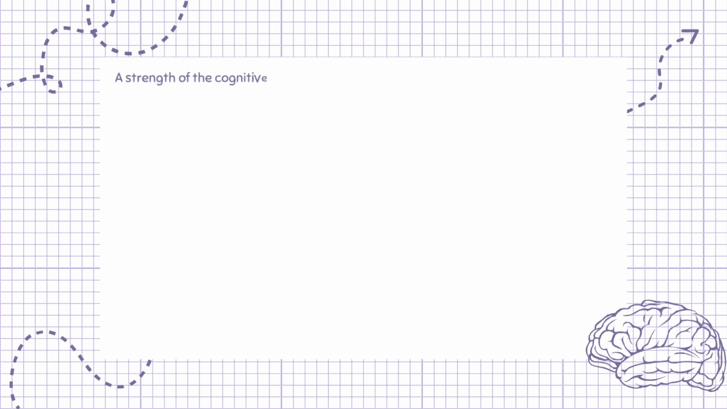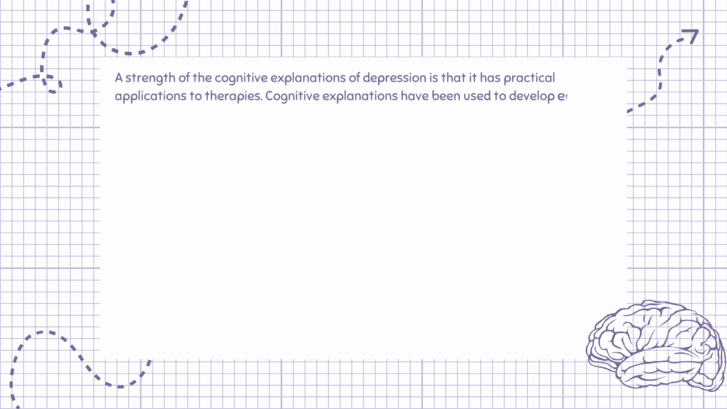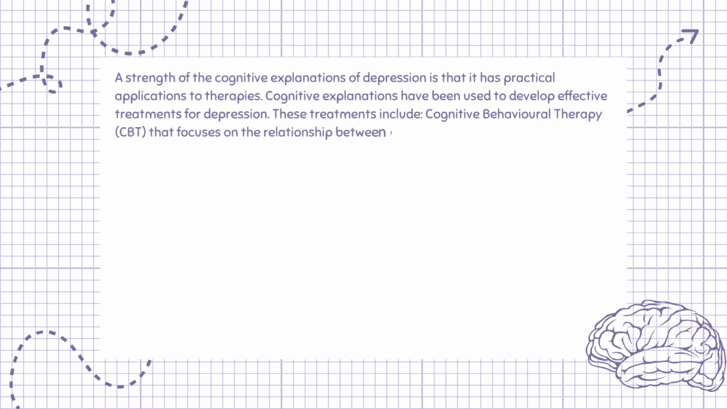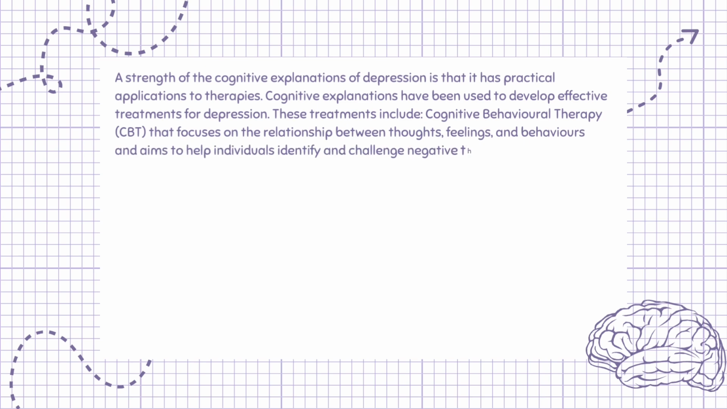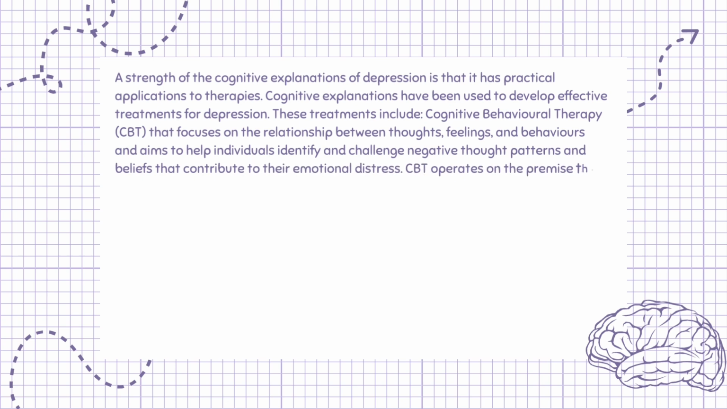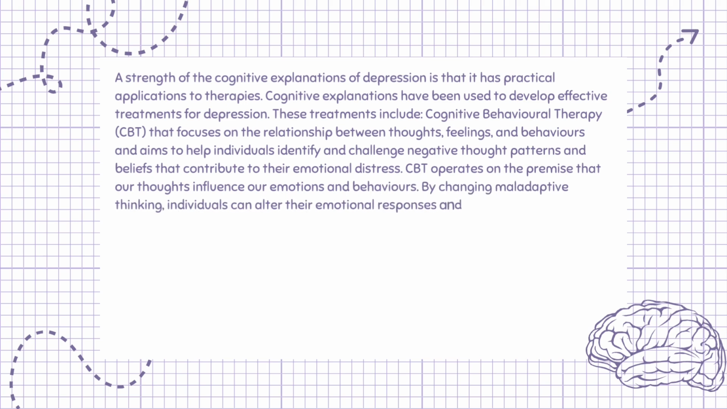A strength of the cognitive explanations of depression is that it has practical applications to therapies. Cognitive explanations have been used to develop effective treatments for depression. These treatments include cognitive behavioral therapy, CBT, that focuses on the relationship between thoughts, feelings, and behaviors and aims to help individuals identify and challenge negative thought patterns and beliefs that contribute to their emotional distress. CBT operates on the premise that our thoughts influence our emotions and behaviors. By changing maladaptive thinking, individuals can alter their emotional responses and behaviors, leading to improved mental health.